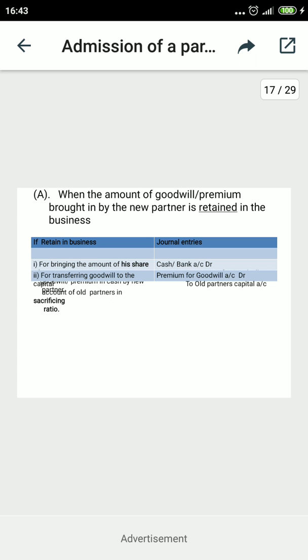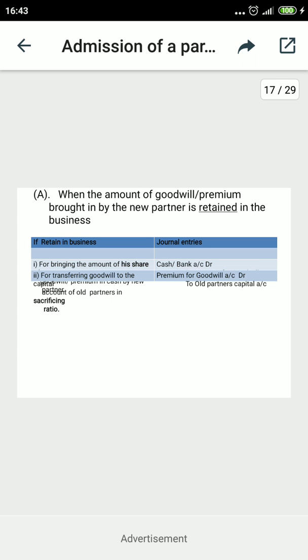If one person is sacrificing, you have to list only that sacrificing partner, meaning the whole amount will go to that one person. If they sacrifice equally, the amount will be equally divided. Only the partners who are sacrificing will be listed here. So for retention in business, the first entry is cash to premium for goodwill with the incoming partner's share, and then premium for goodwill with the same value is debited to the old partners' capital accounts, distributed among the old partners in the sacrificing ratio. This is case A.